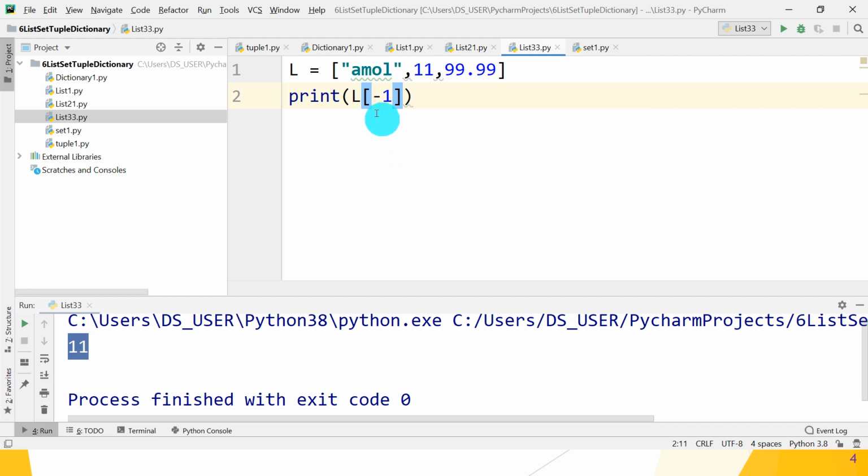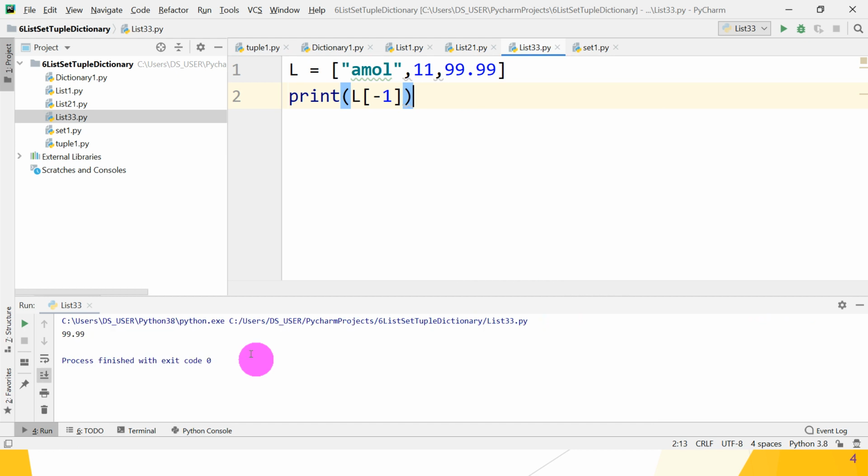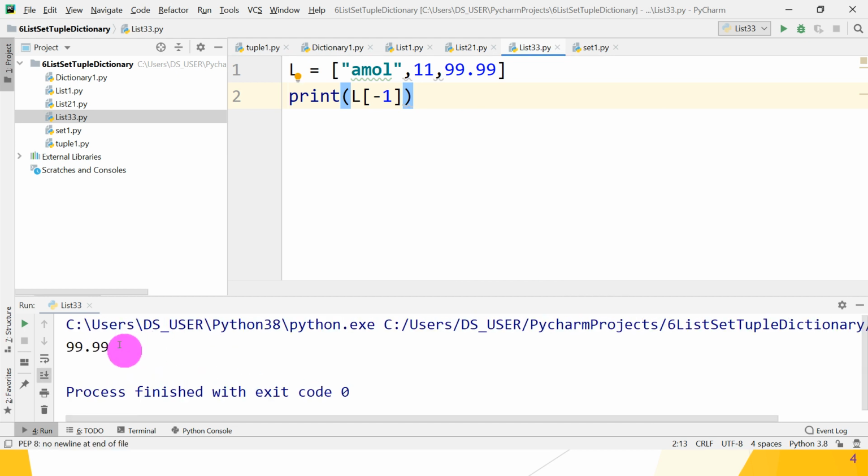Similarly, if you want to print the element at -1, will it give some error? No, it is not a syntactical error. So what is the output? Let's check what output is given. It gives you the last element in the list, that is 99. So we can use an index starting from 0 or -1. -1 gives the reverse.